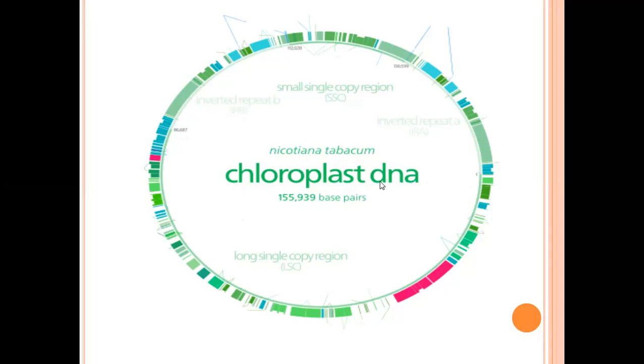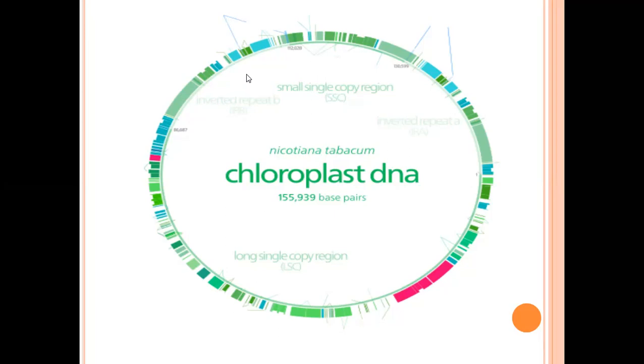Mainly on this chloroplast DNA, photosynthetic enzyme regions are present. These genes control the photosynthesis activities.